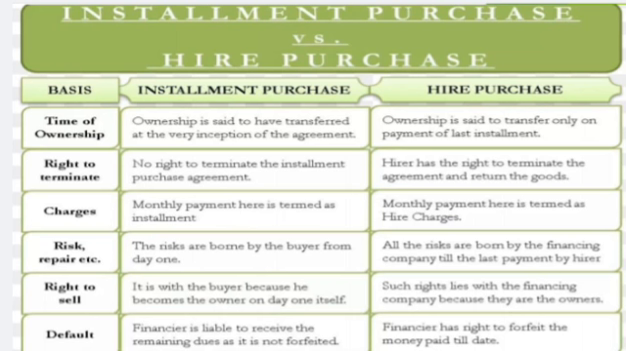The fifth difference is the right to sell. Under installment purchase, it is with the buyer because he becomes the owner on day one itself. Under the hire purchase system, such rights lie with the financing company because they are the owners. Next, the sixth one is default. If there is default in payment of installments in the installment purchase system, the money paid is not forfeited. While in the hire purchase system, the financier has the right to forfeit the money paid till the date.